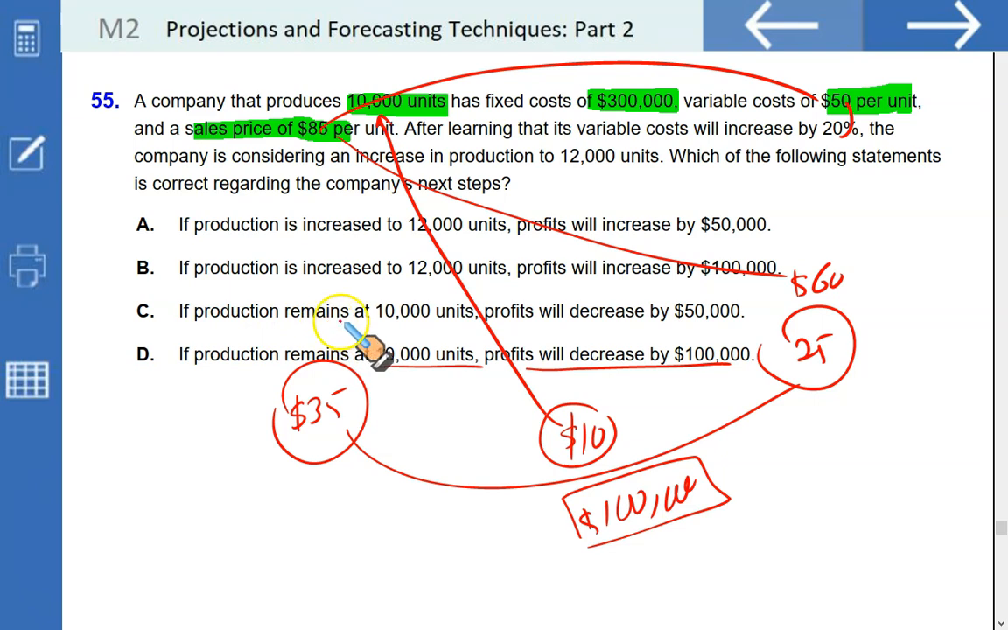If the production remains at 10,000 units, the profit will decrease by 50. No, it will decrease by $100,000. If the production is increased to 12,000, the profit will increase by $100,000. This is wrong as well. If you calculate, you will see that the profit will reduce to 0, and so on. So we know for sure that this is the right option.